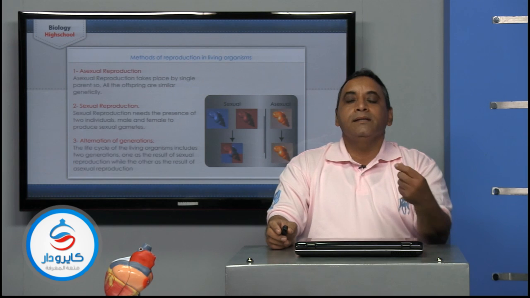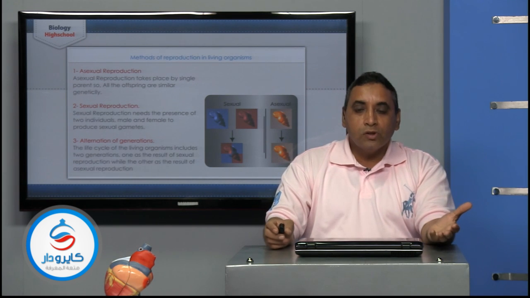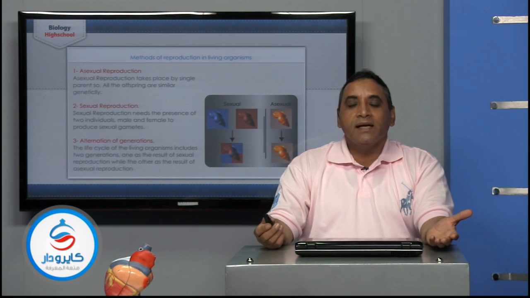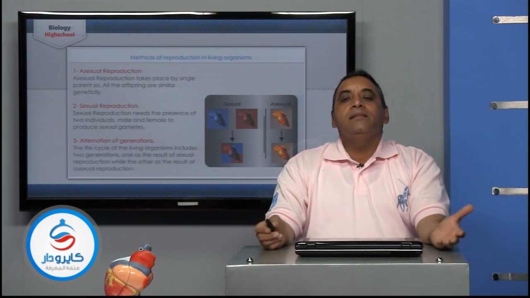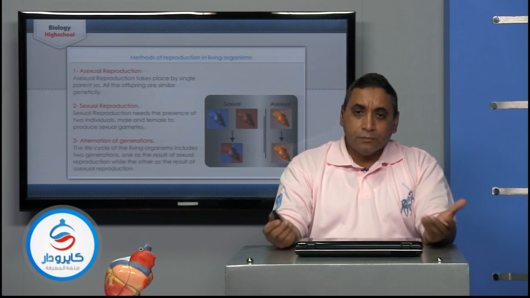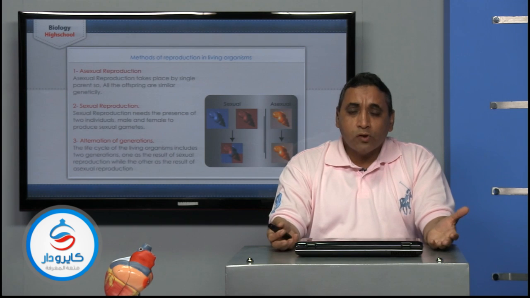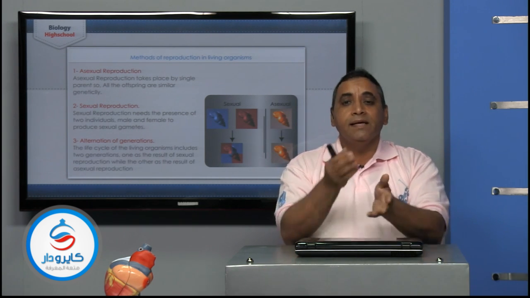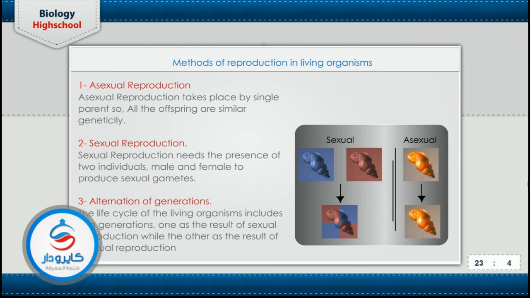Therefore, there are a number of advantages of sexual reproduction and also advantages of asexual reproduction. But the living organisms that can carry out both types of reproduction, sexual and asexual, in the same life cycle, alternating with each other, act as a third type of reproduction, which is called the alternation of generations.